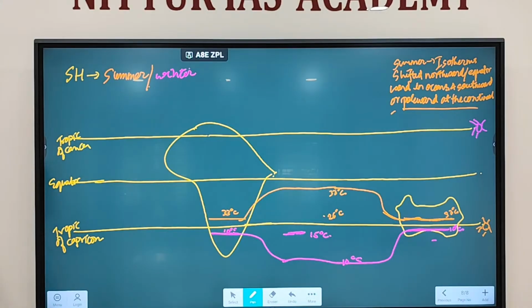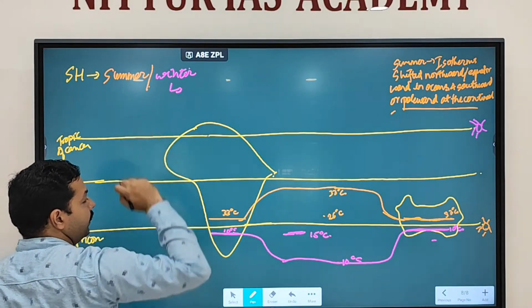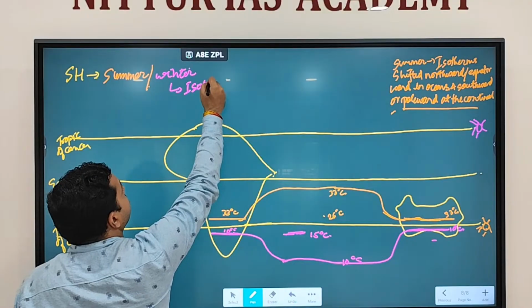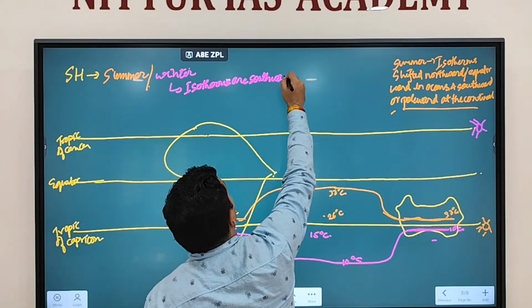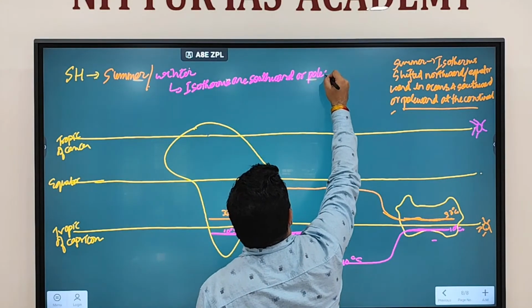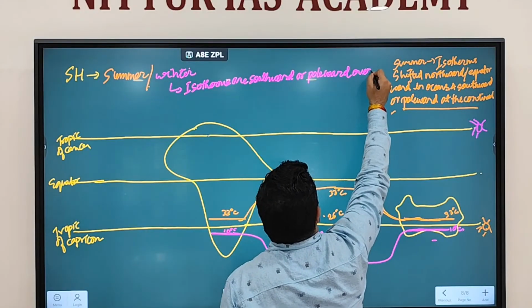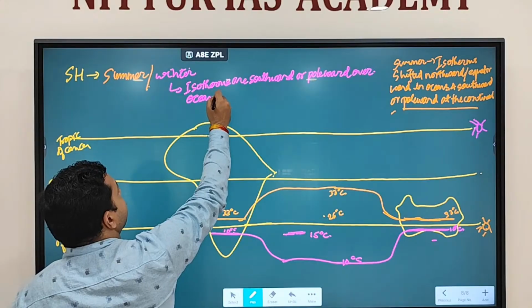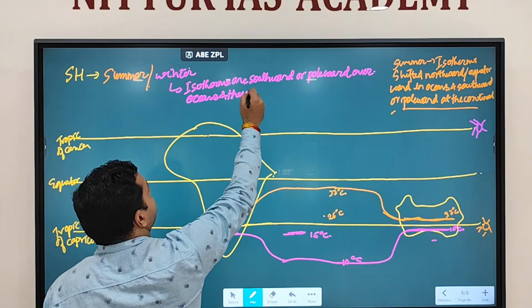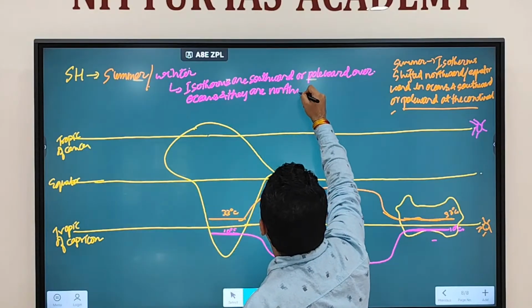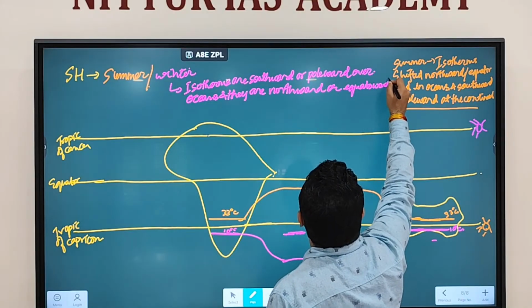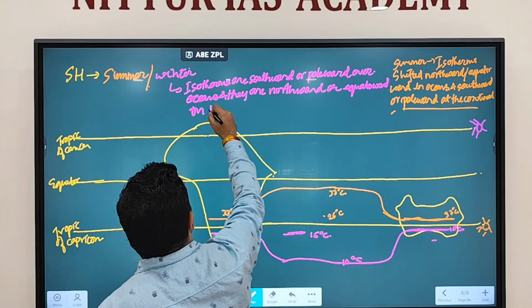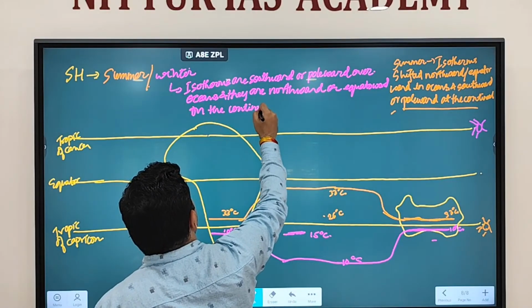Fine. So this is how you'll find isotherms. So in winter, what is happening? In winter, isotherms are southward or poleward over oceans, and they are northward or equatorward on the continent.